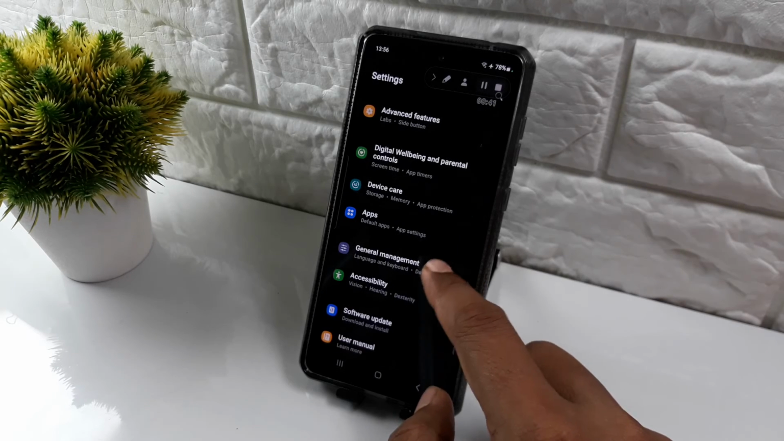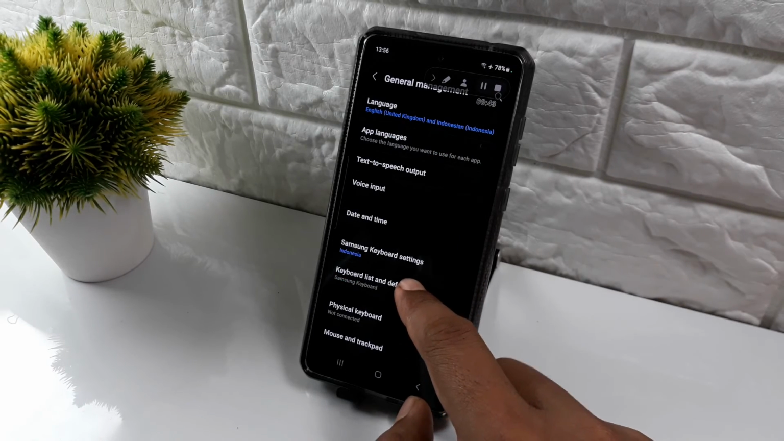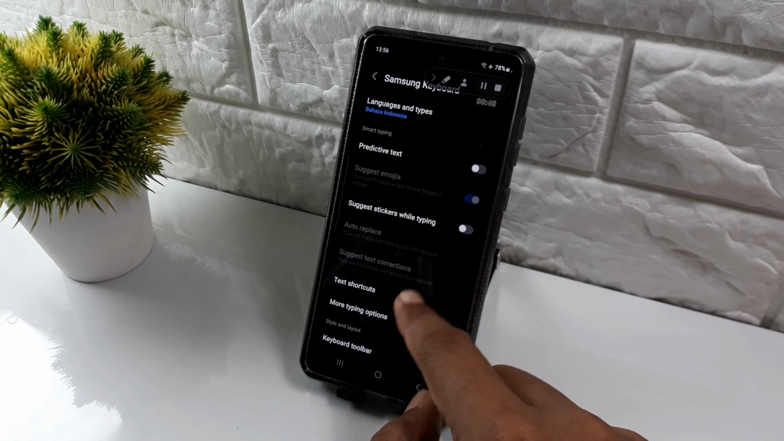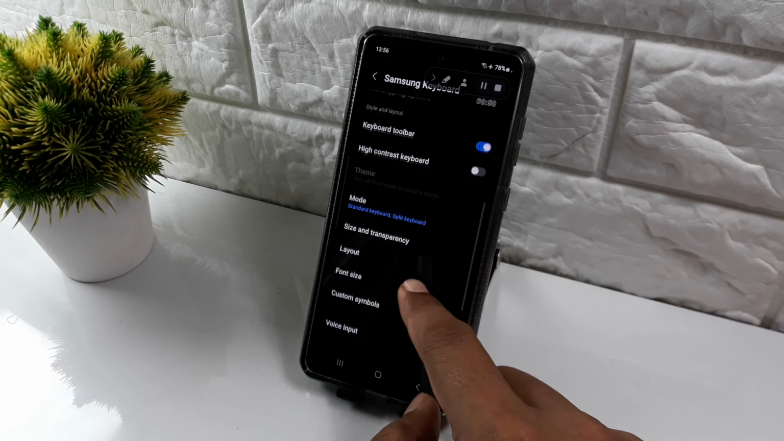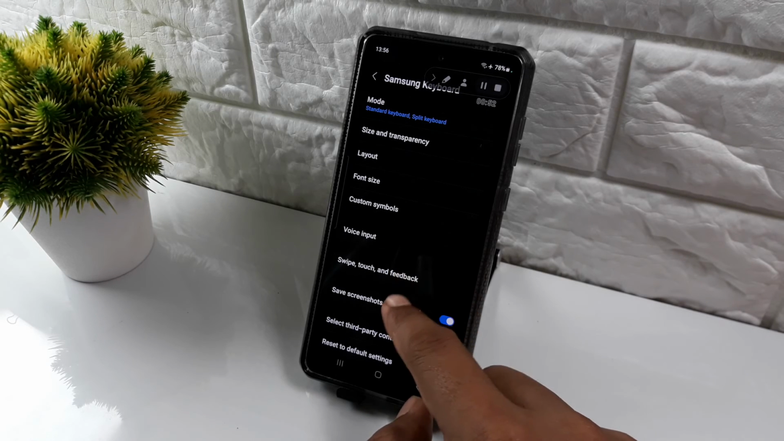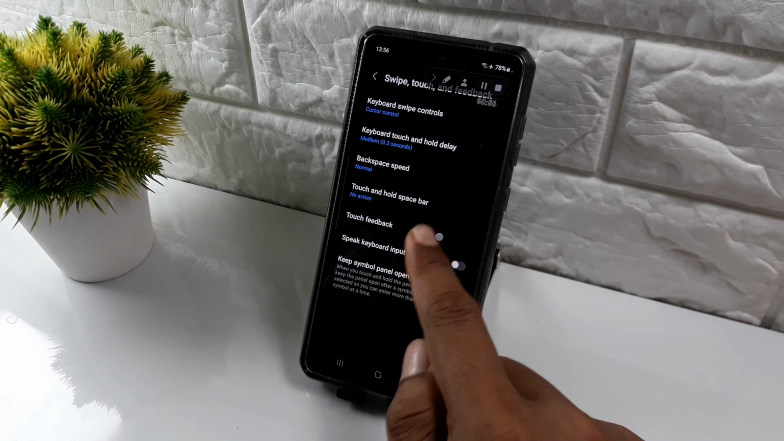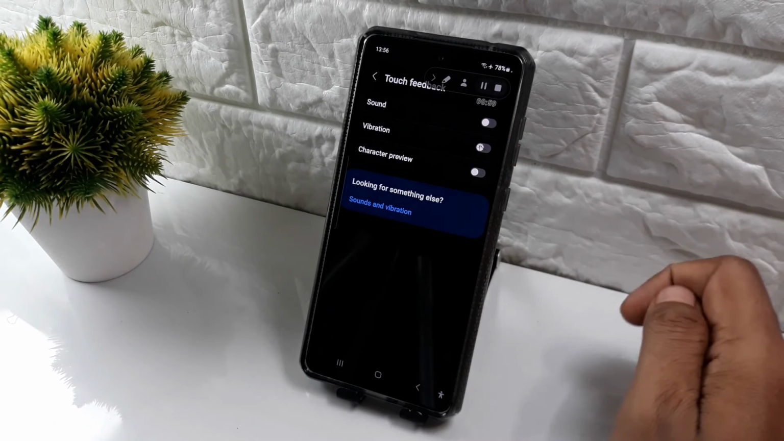Go to General Management, Samsung keyboard setting, and then you can tap to voice swipe, touch, and feedback. You can see touch feedback. You can turn off from here.